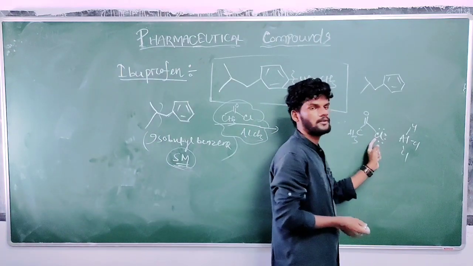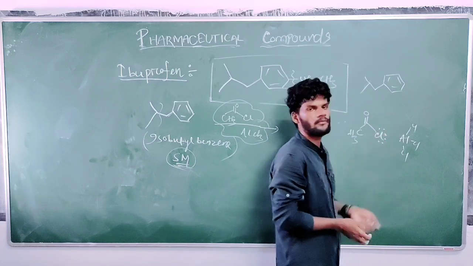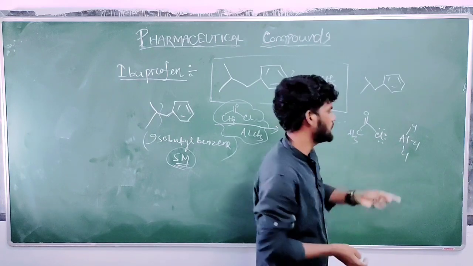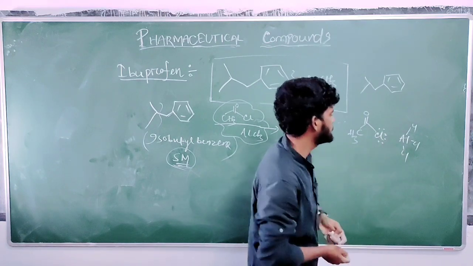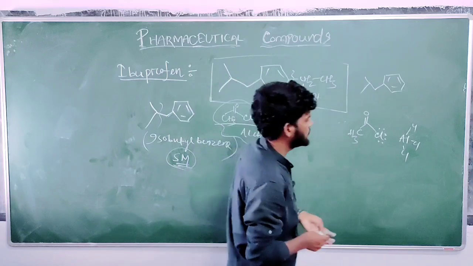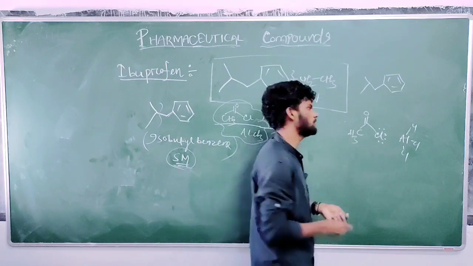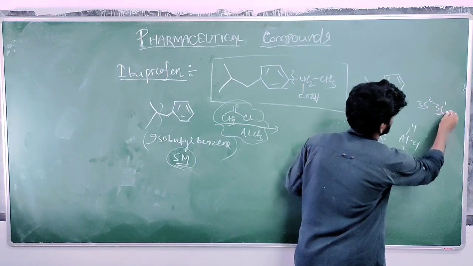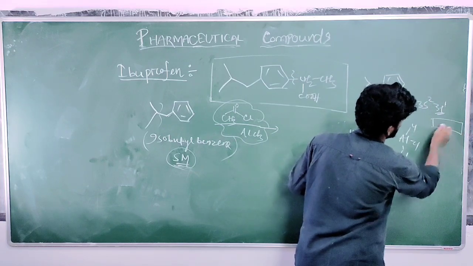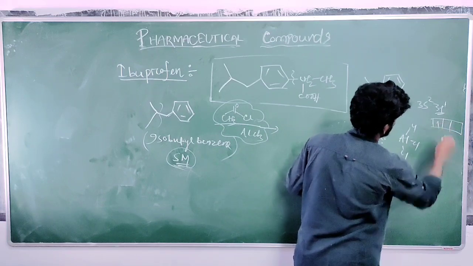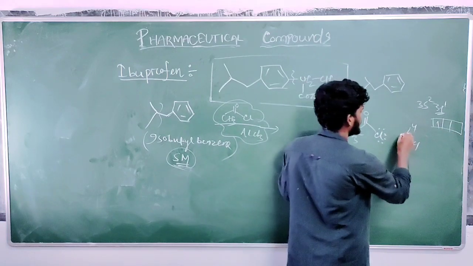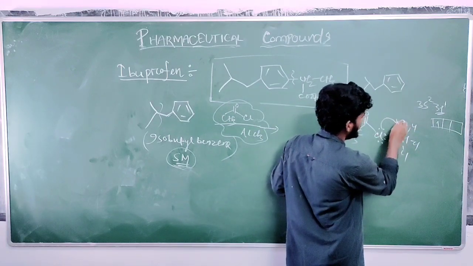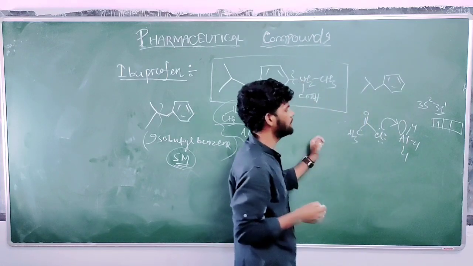Here the chlorine atom contains 3 lone pairs of electrons, and for aluminum, what is the electron configuration? It is 1s2 2s2 2p6 3s2 3p1. Okay, 3s2 3p1. Its p orbital, how many electrons can it maximally accept? 6 electrons, but there is only 1 electron, so it is vacant. It has a vacant p orbital. So this lone pair of electrons will donate to the vacant p orbital of aluminum.